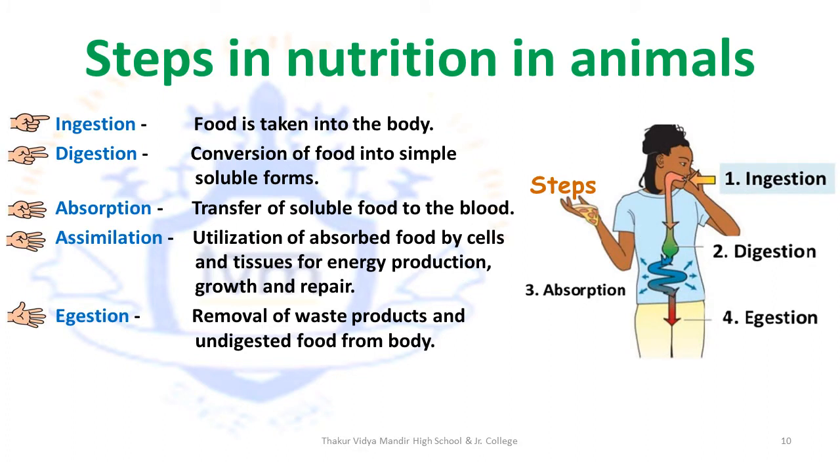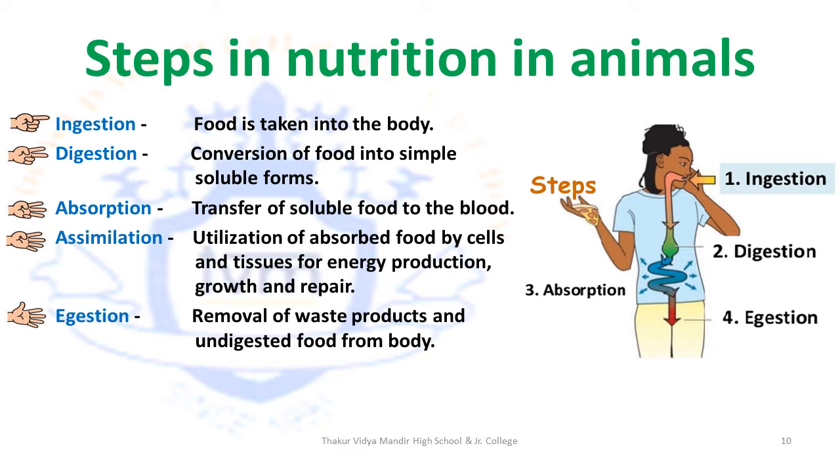Let's move on and learn about the nutrition in animals. 5 steps are required for animals to gain and utilize the nutrition. The first step is ingestion. Ingestion means taking in or going inside. As the name suggests, in this step the food is taken into the body.